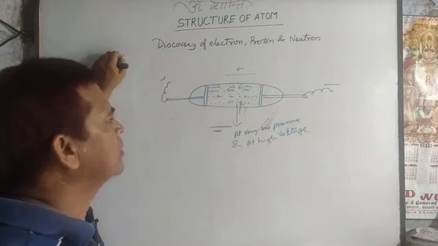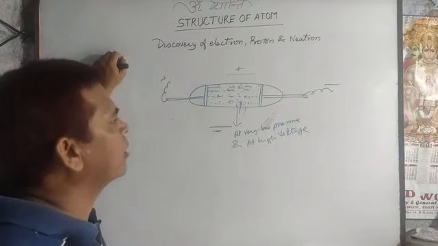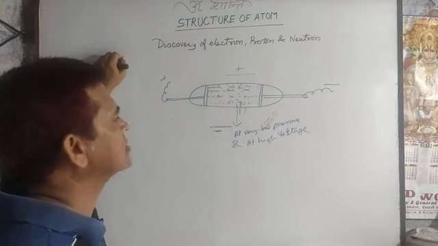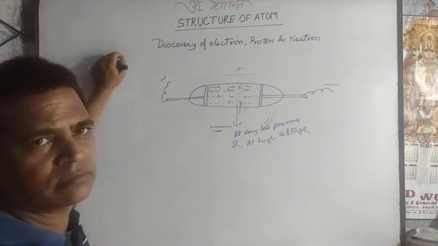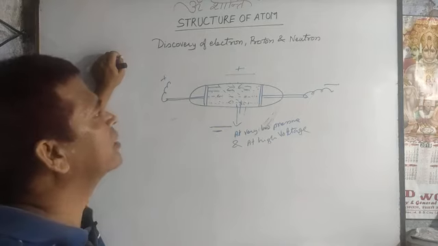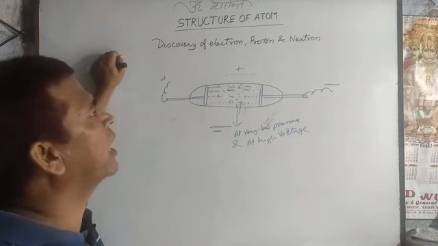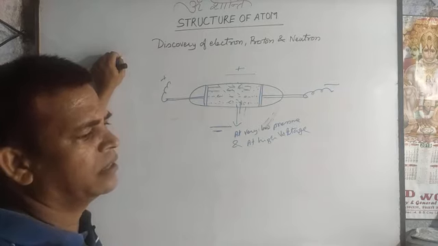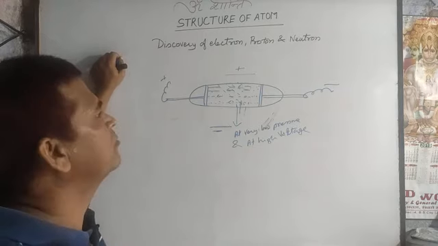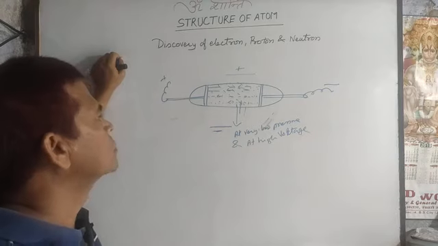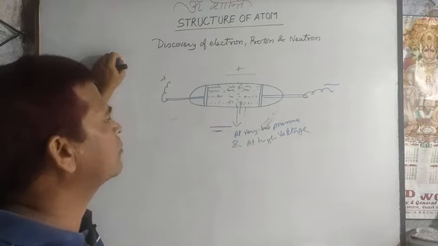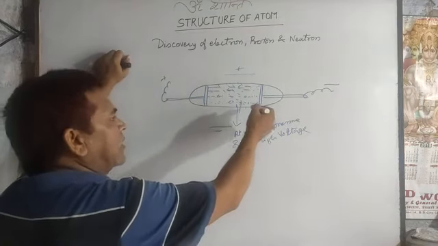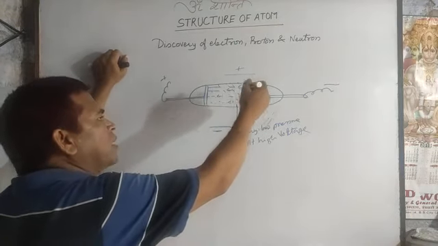And he observed the size of that particle. He observed the particle size is smaller than the atom. The size of an atom is generally 10 to the power minus 10 centimeters. So the size of that particle is smaller than the atom, then he concluded